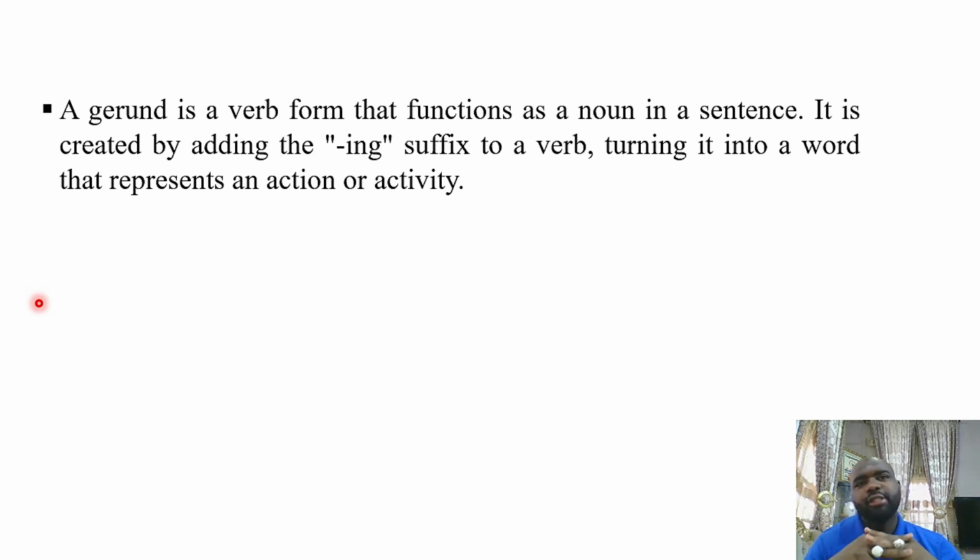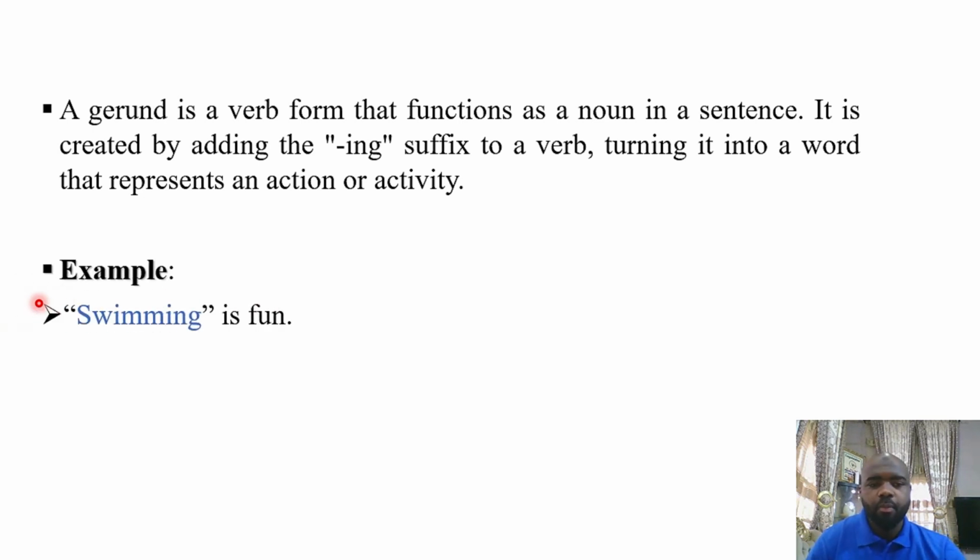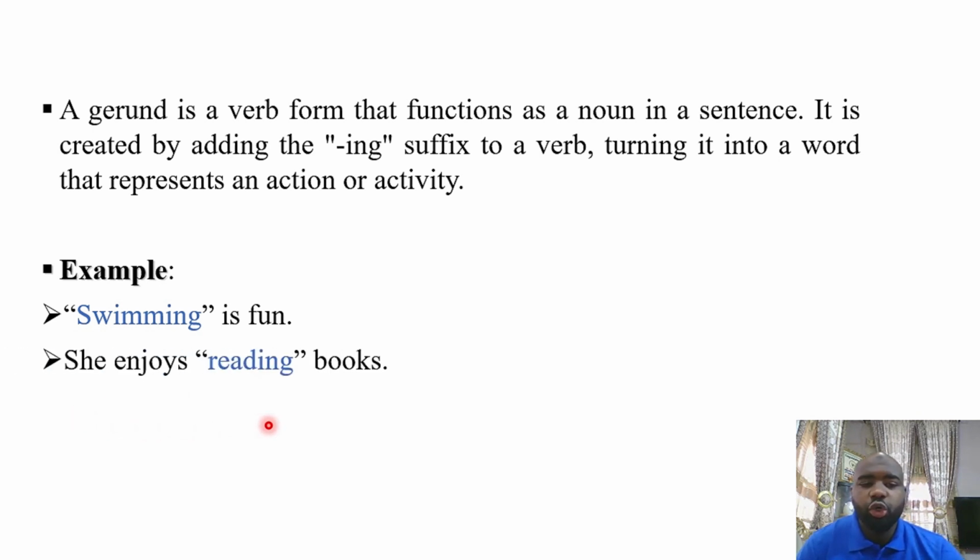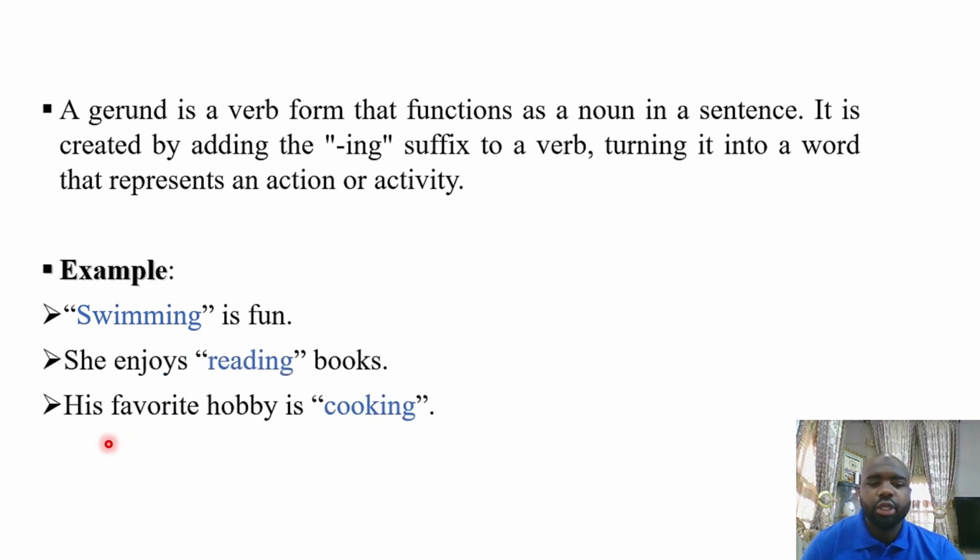What we mean here is that we are going to take a verb word, an action word, and then we attach the suffix -ing at the end of it, and then it will function as a noun. Whatever a noun does, it can do. For example, swimming is fun. She enjoys reading books. His favorite hobby is cooking.